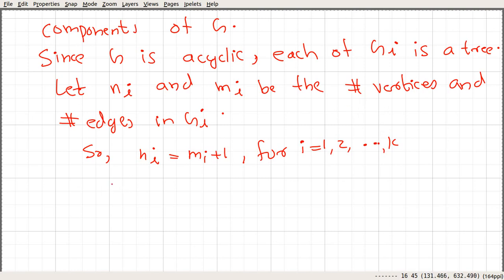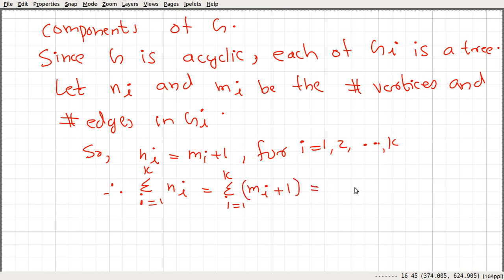Therefore if we add all these, the sum over i equal to 1 to k of ni is equal to the sum of mi plus 1.